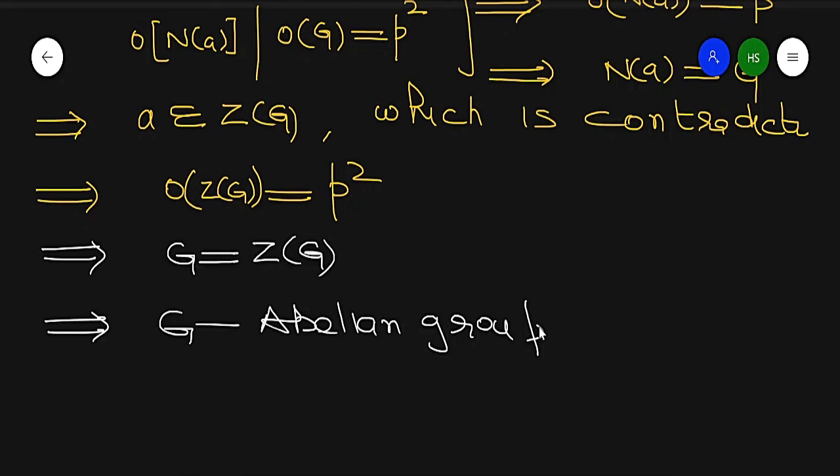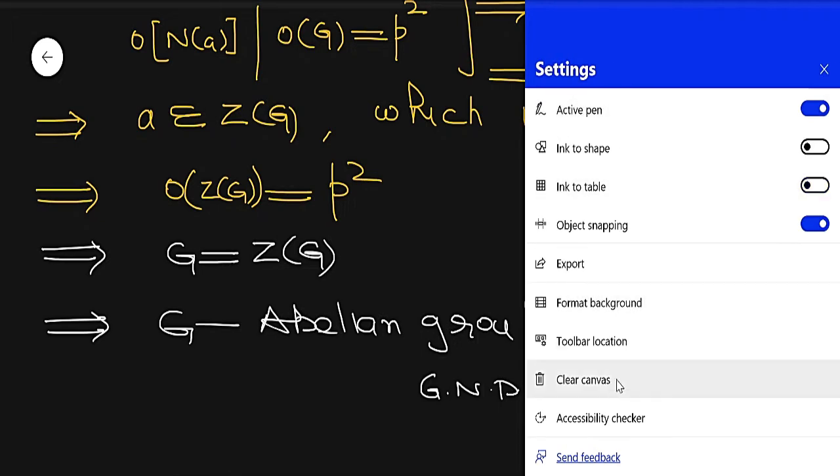This result was asked in GNDU 1999, 97 sorry, and then 2015. So this is a very important result, and its application is again very important.